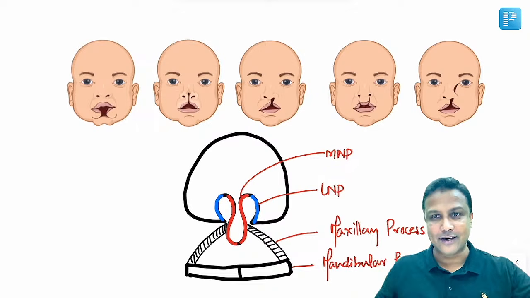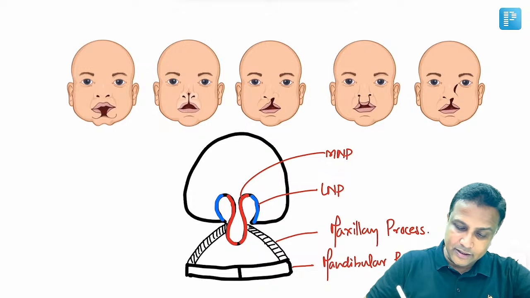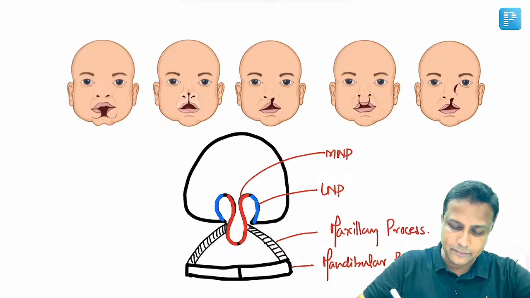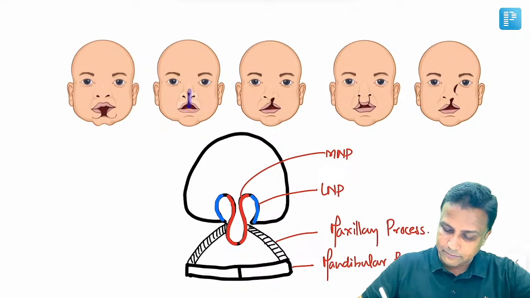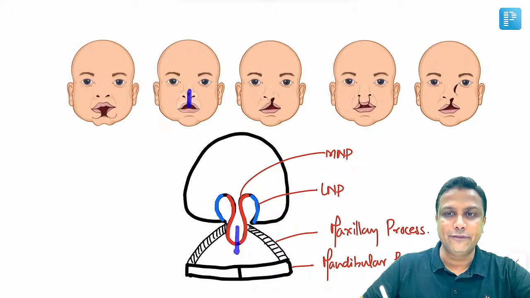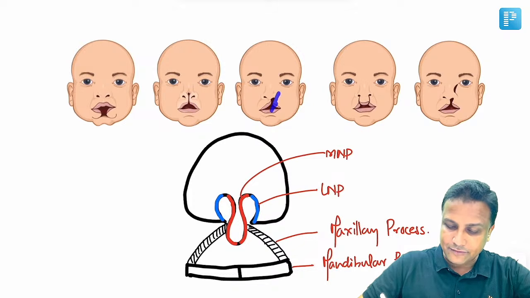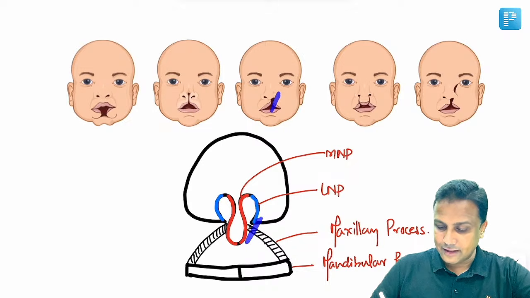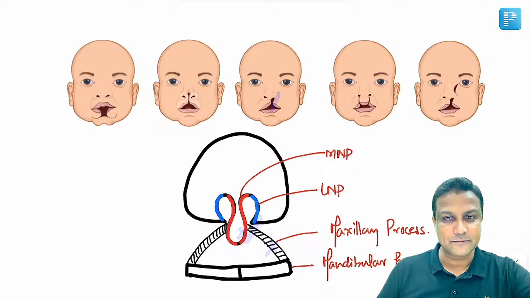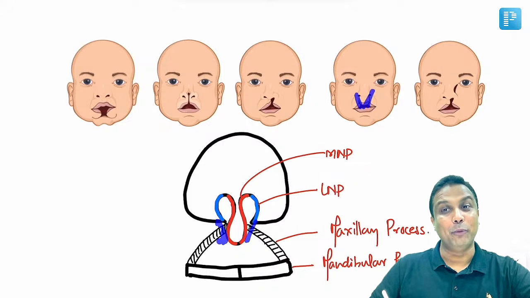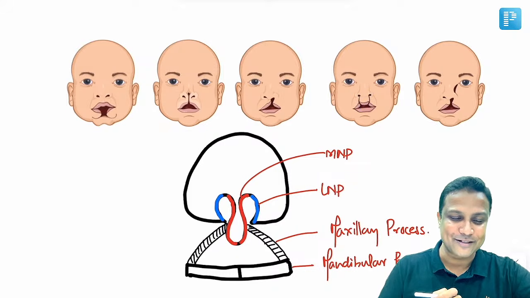Okay? So let's start. Midline cleft upper lip, everything is there in the name, sir. Midline cleft upper lip, non-fusion of medial nasal process. Unilateral cleft upper lip, non-fusion of maxillary with medial nasal process. Bilateral cleft upper lip here, non-fusion of both maxillary with both medial nasal processes.